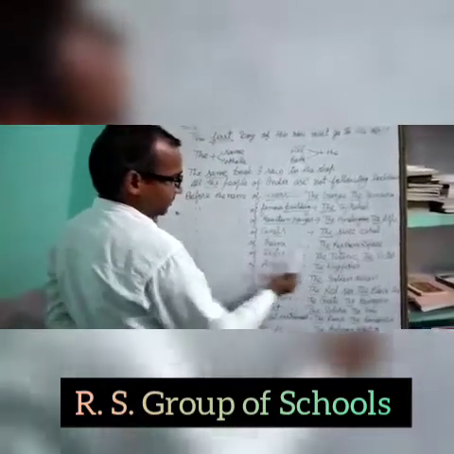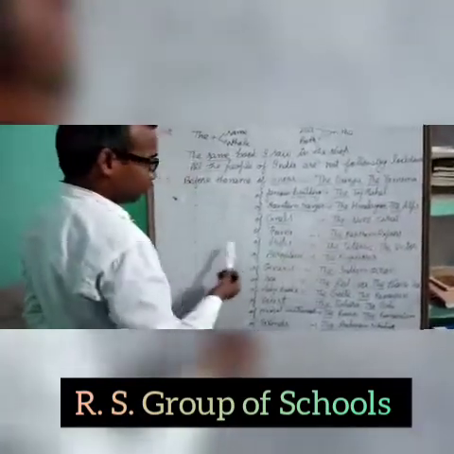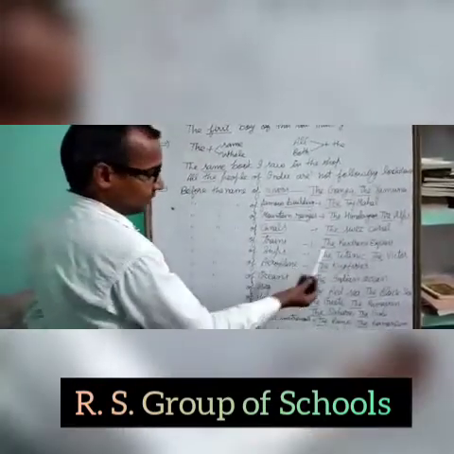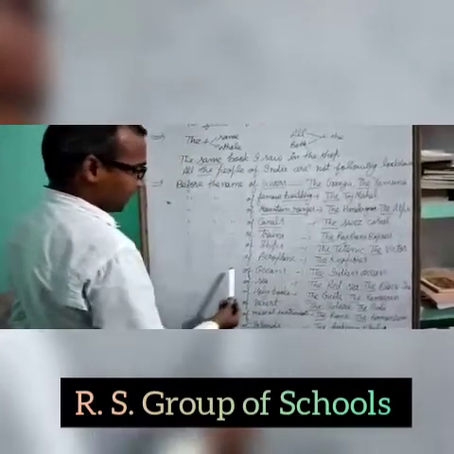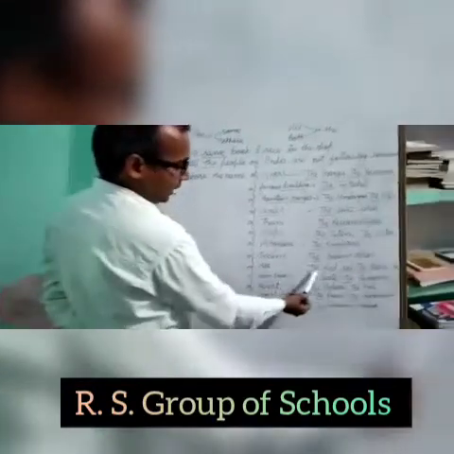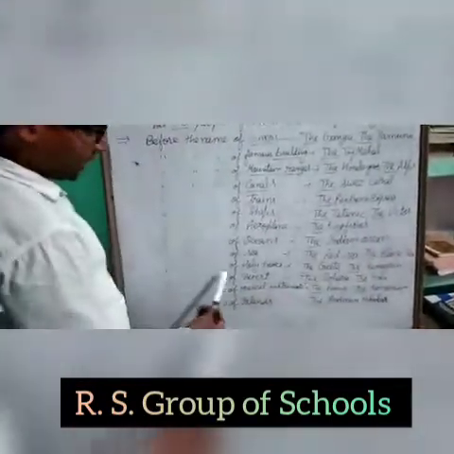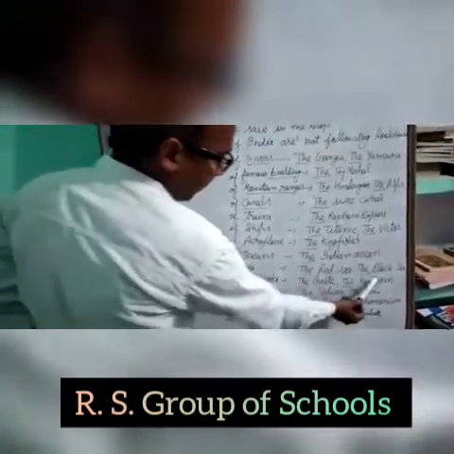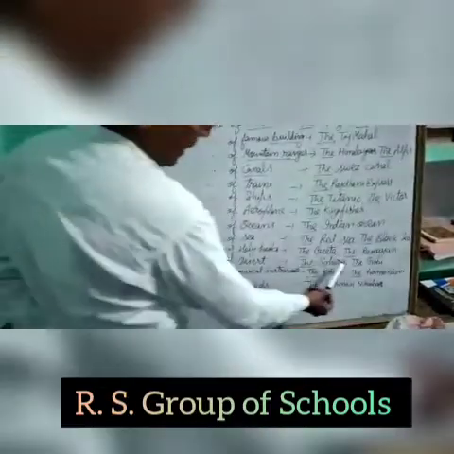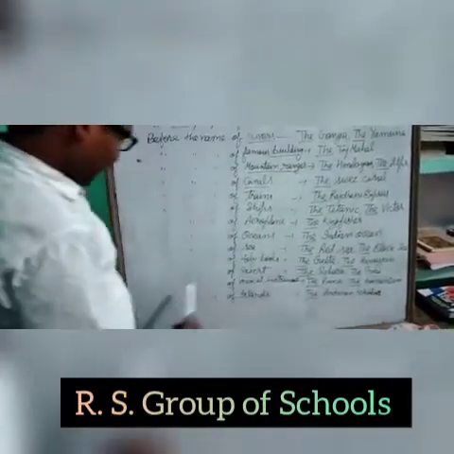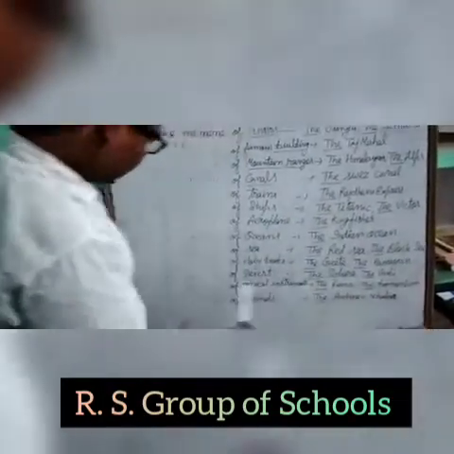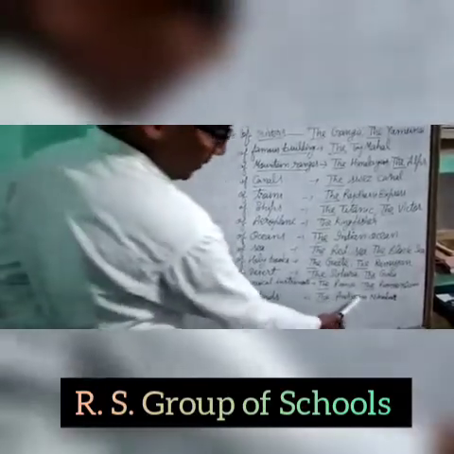Before the names of trains, the Rajdhani Express. Before the names of ships, the Titanic, the Victor. Before the names of aeroplanes, the Kingfisher. Before the names of oceans, the Indian Ocean. Before the names of seas, the Red Sea, the Black Sea. Before the names of holy books, the Gita, the Ramayana, the Quran, the Bible, etc. Before the names of deserts, the Sahara Desert, the Gobi Desert. Before the names of musical instruments, the piano, the harmonium. Before the names of islands, the Andaman and Nicobar.